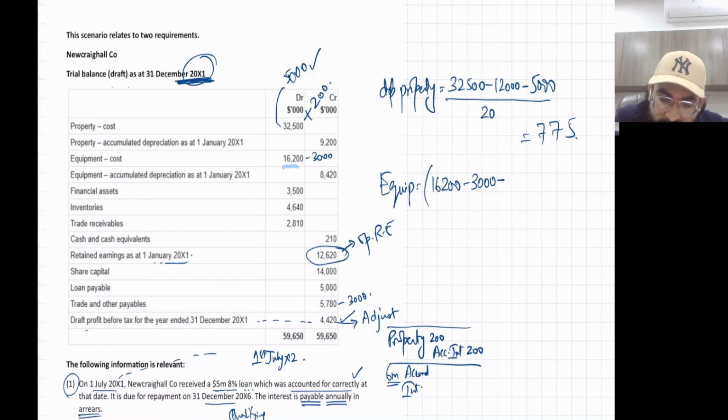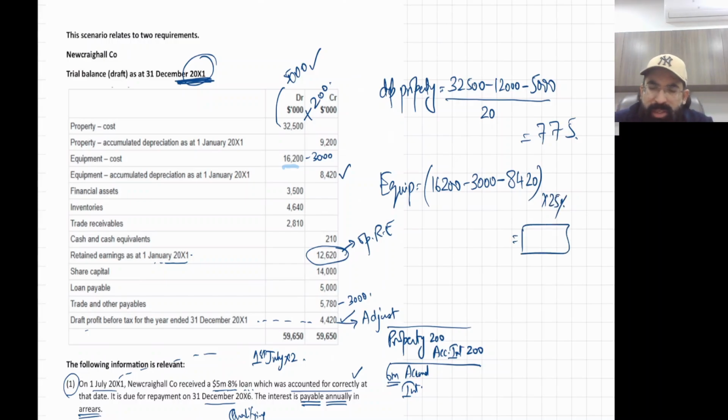Minus your accumulated depreciation at the beginning of the year, which is 8,420. Now this is your NBV. Cost less accumulated depreciation is your NBV, now multiplied by 25%. So you will get the depreciation of the equipment. I'm not writing it right now, I'll calculate it for you in the Excel easily. This is how we're going to do equipment depreciation, right?